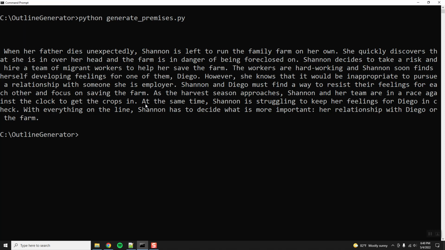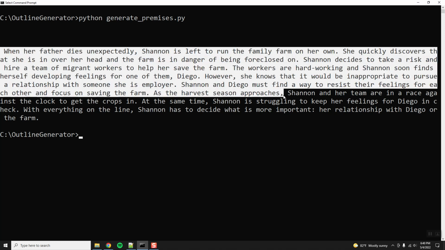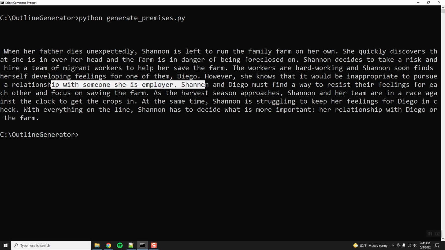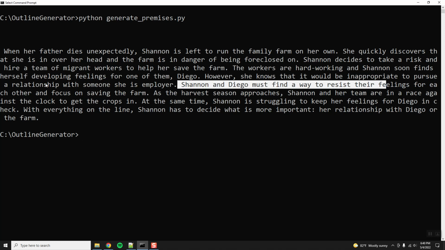Shannon left to run the family. Okay, so this generated a premise. Yep. She knows it would be inappropriate to pursue a relationship with someone she is employer. So that's a typo. That doesn't make any sense. Shannon and Diego must find a way to resist their feelings. So this came up with a romance.